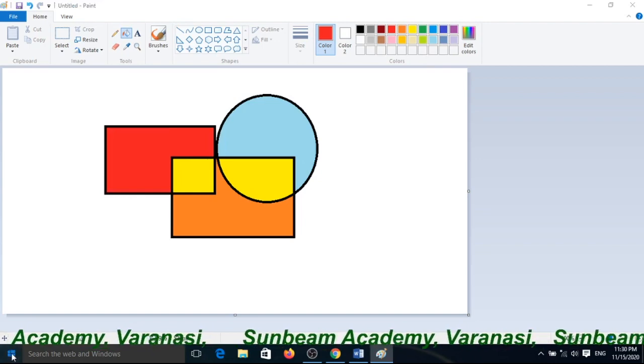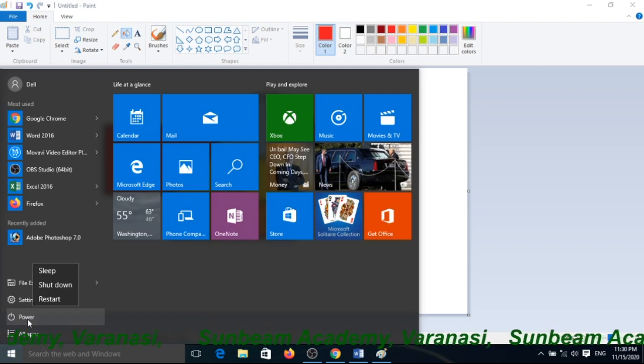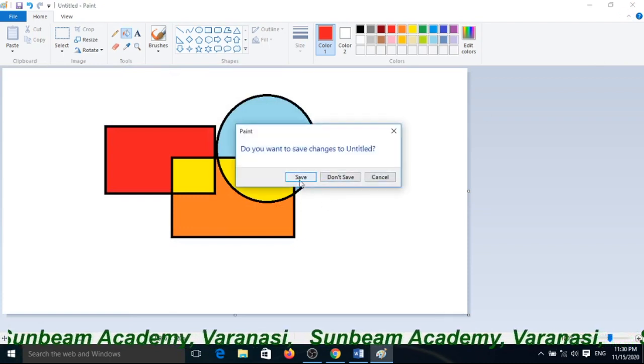See, when you click on start button and choose the power option and shut down, before that you can see one option will appear upside, closes all apps and turns off the PC. Then you have to first save this program.